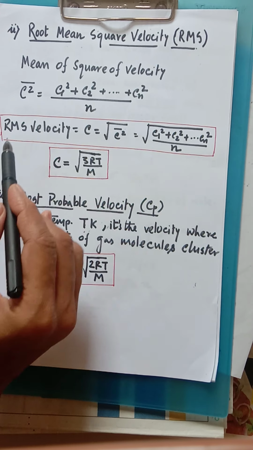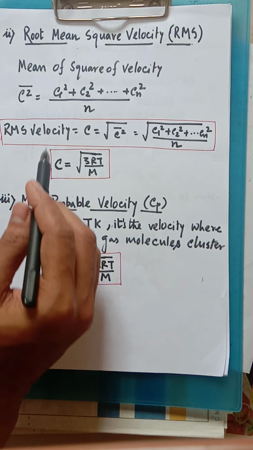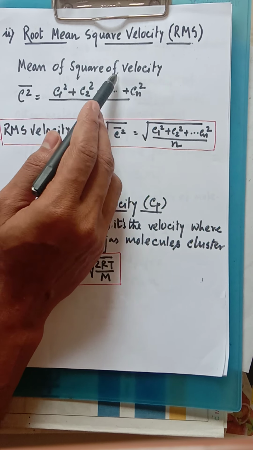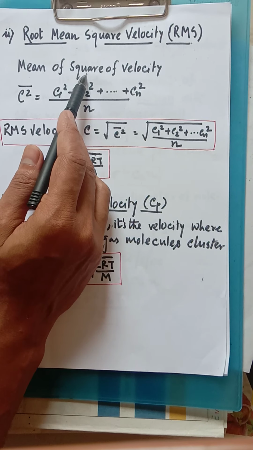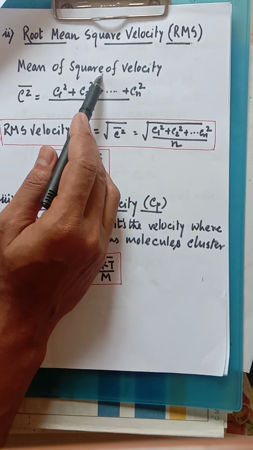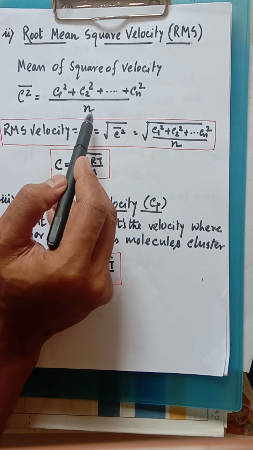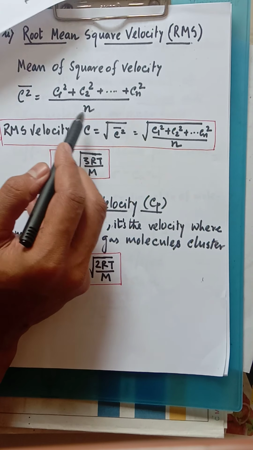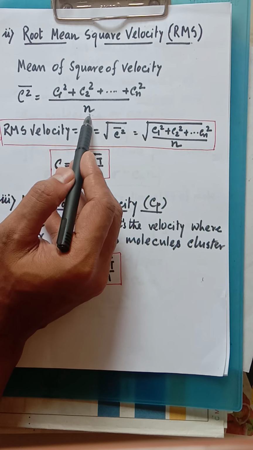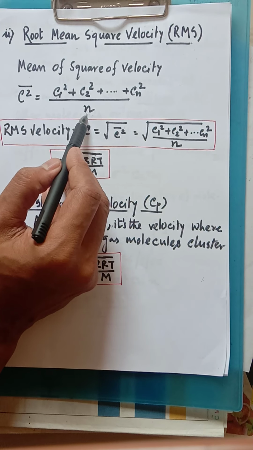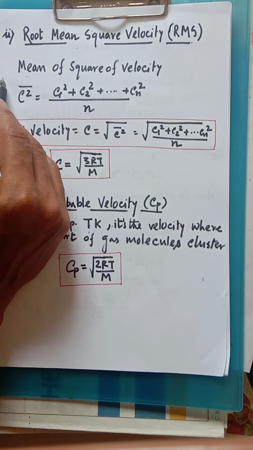Now RMS velocity means root mean square velocity. That means at first we have to find out the meaning of mean square velocity. We all know that mean means again the same thing, average, and the square of the velocity. This is the square of the velocity. If we take the mean, obviously we have to divide by the number of molecules. So this part is the mean square velocity, not root mean square.